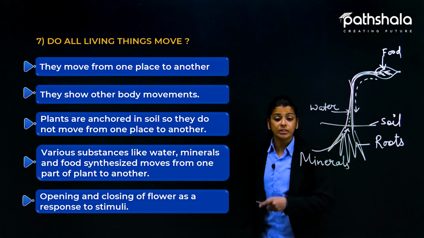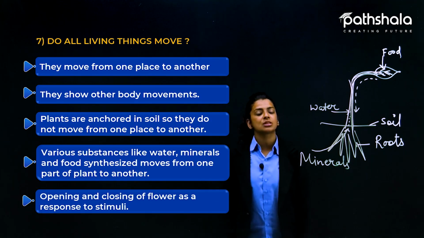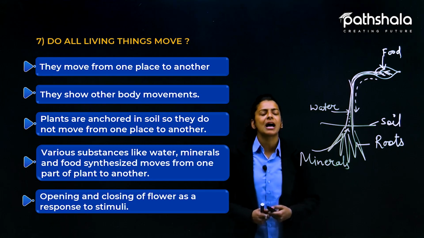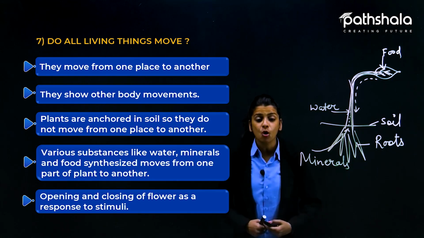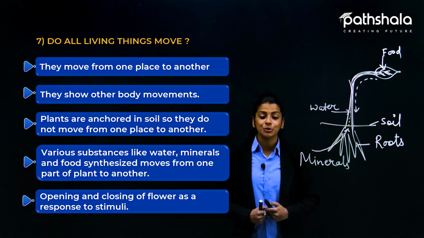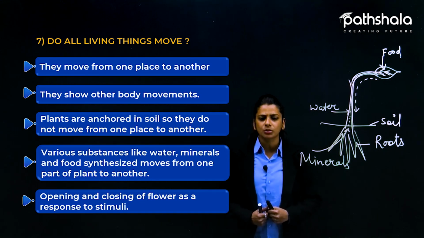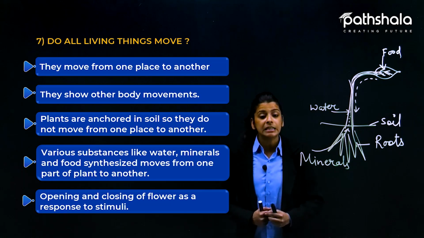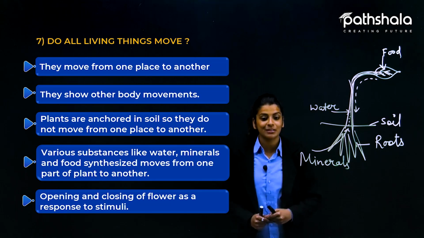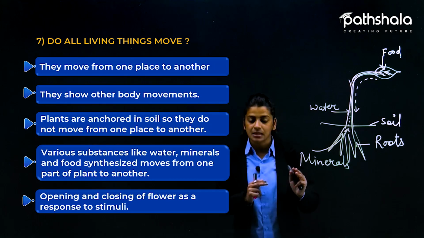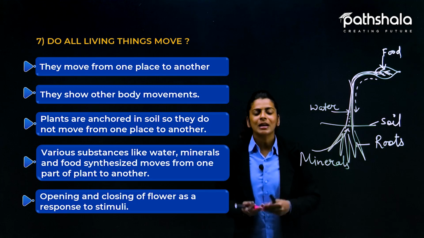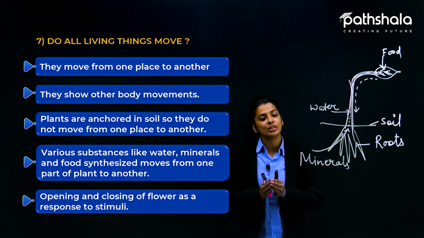Now coming to the next point, opening and closing of flowers as a response to stimuli. You might have heard, or we might have studied, the example of the touch-me-not plant. We have read that if we touch its leaves, it closes its leaves in response, as a defense. The plant feels that something is attacking it, so it closes its leaves on its own.